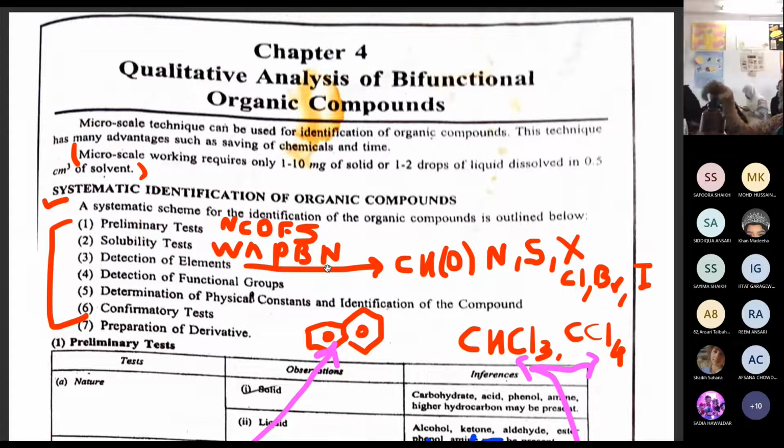We will see what exactly this bitter almond is. And this is the solid I've got, naphthalene balls. So this is the preliminary test. A preliminary test will give you a rough idea of the compound, exactly which compound is given to you.